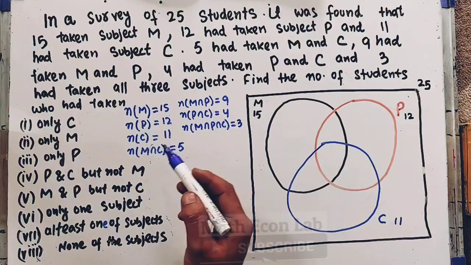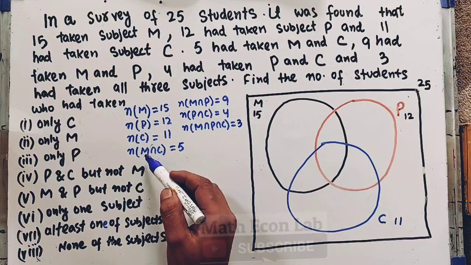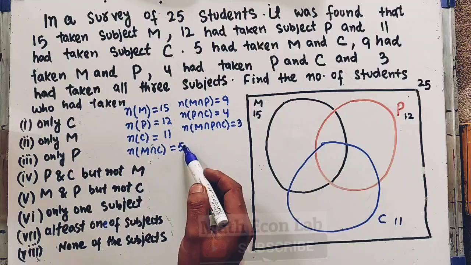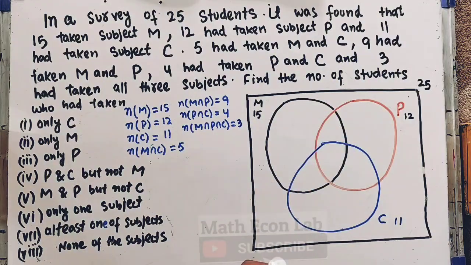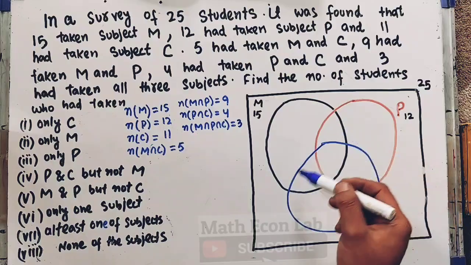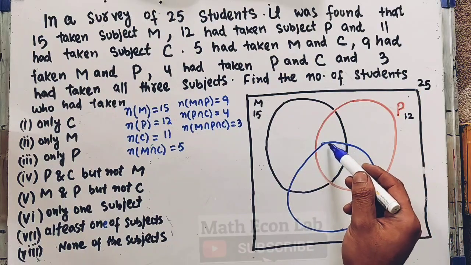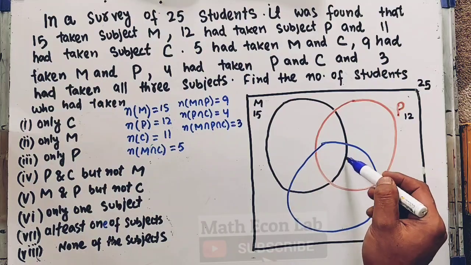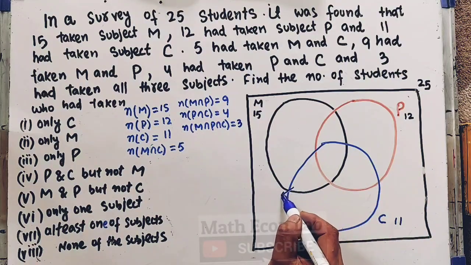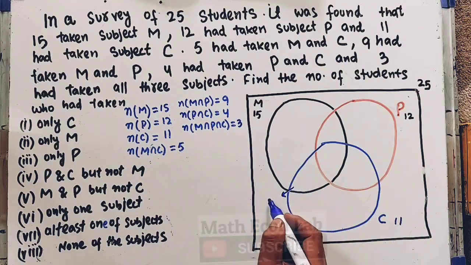We are also being told the number of students who have taken M and C, which is equal to 5. So 5 have taken M and C. Let us see here. So this is M, this is C. So M and C will be this very region, the region enclosed by this blue arc and black arc, and it is equal to 5.